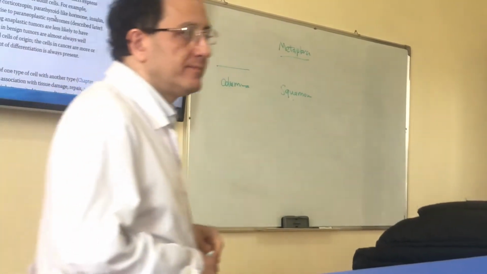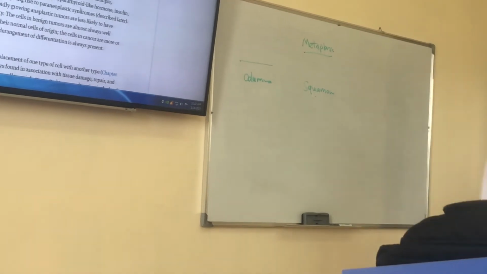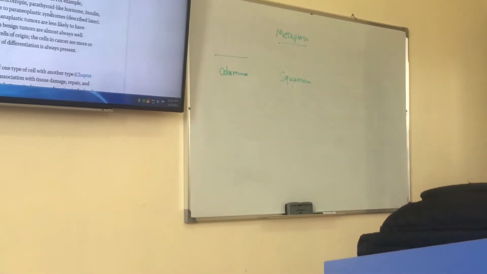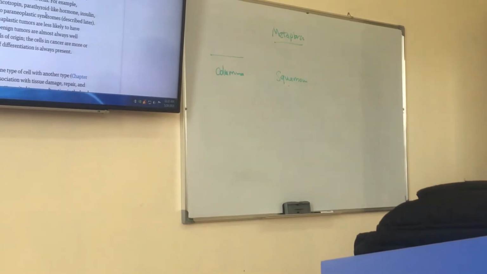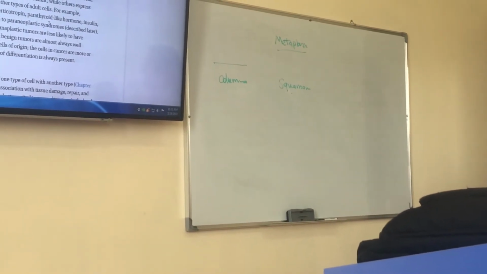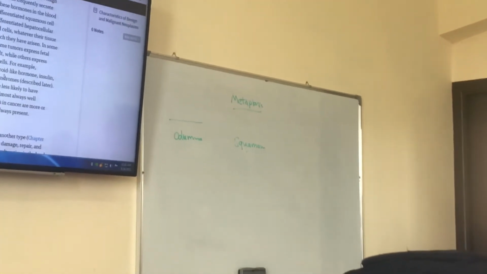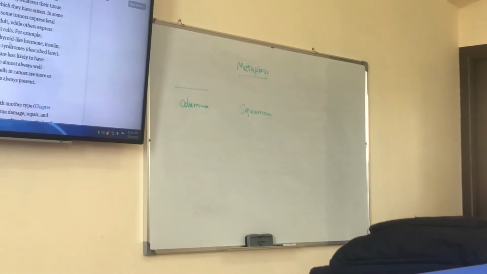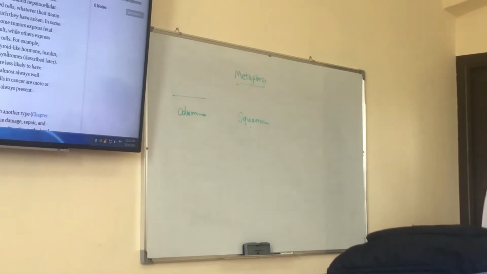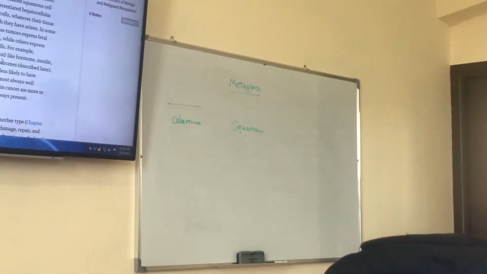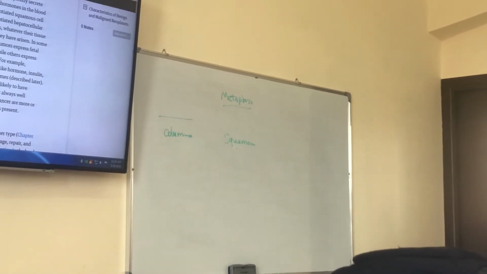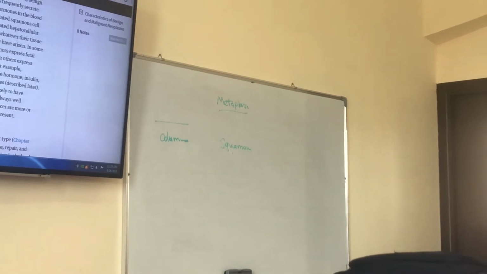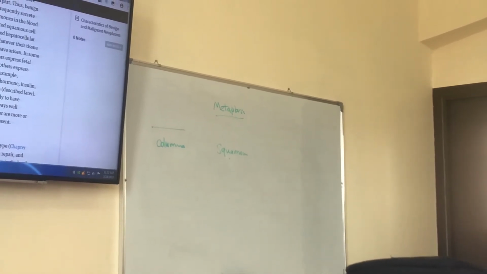Which type is most common type of metaplasia? And where? Where is the most common type? In bronchial epithelium, normally bronchial epithelium is covered by which type of epithelium? Bronchial epithelium, respiratory tract.